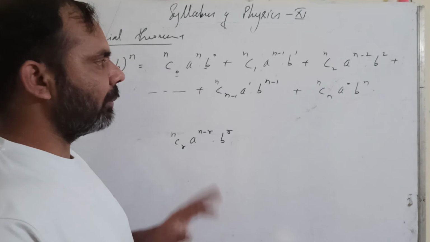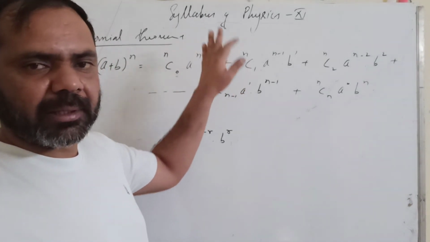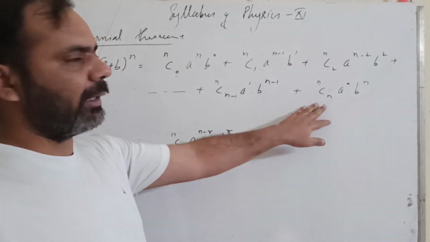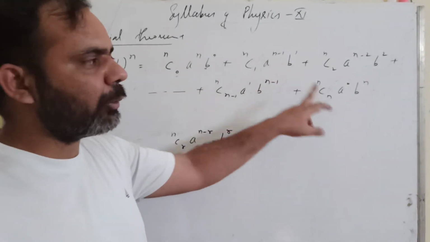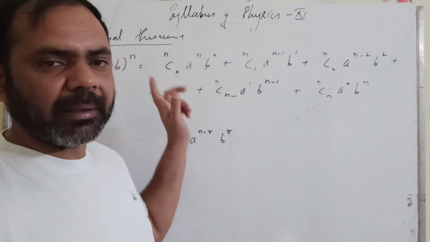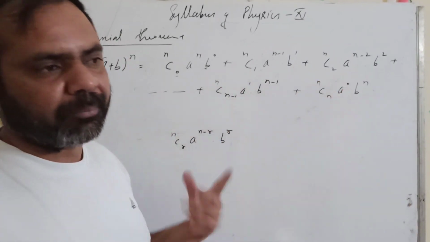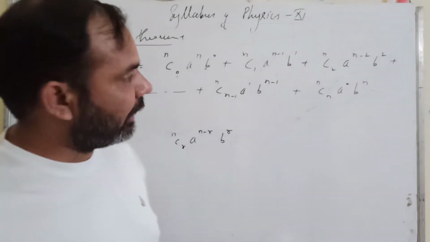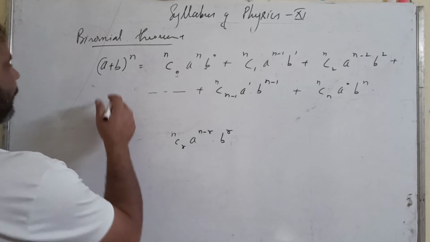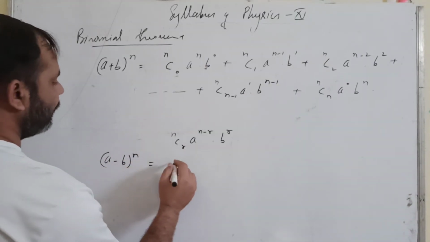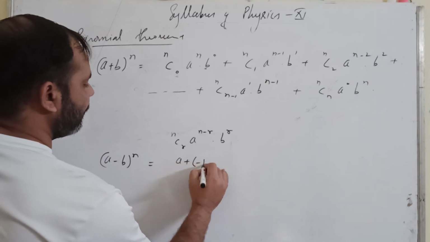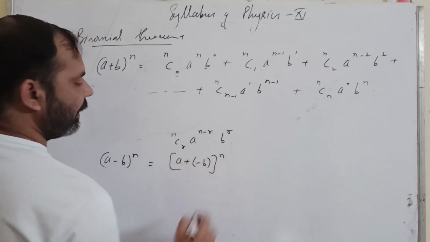Now, it is easy to remember: nC0, nC1, nC2, nC3, you write up to nCn. The powers of a will decrease from n to 0 and the powers of b will increase from 0 to n. Just opposite. Now suppose you have a minus sign here, if you have (a minus b) raised to n, then you can write (a plus minus b) raised to n.